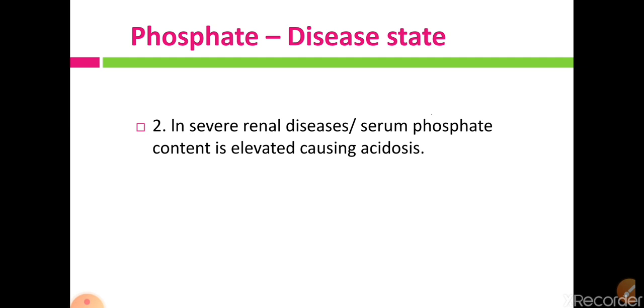In severe renal diseases, there is an increase in the serum phosphate level, because phosphate excretion decreases, and it will produce acidosis.